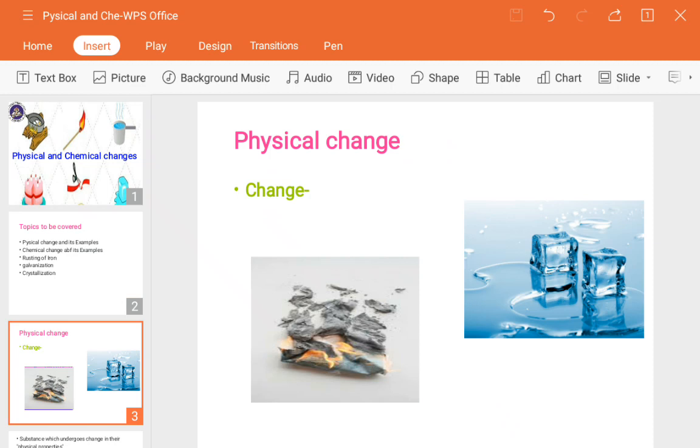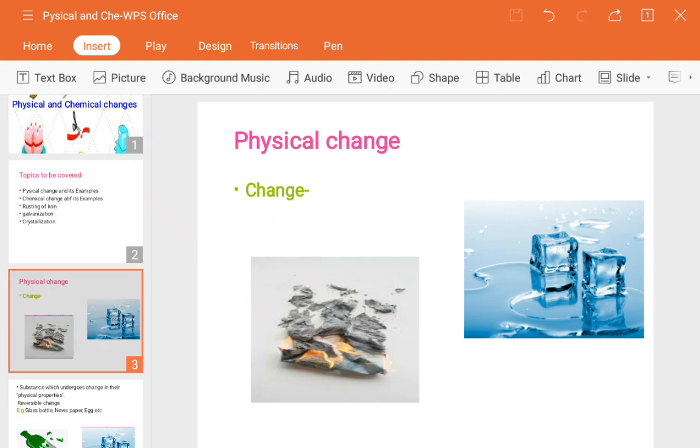Another example is cutting of a ribbon. Initially the ribbon was a longer one for an inauguration or any other decorative purpose. If you cut it into pieces, that is also one change. Initially it was longer, later it changed into two pieces. So these are the changes. Okay, now we have seen some examples of changes. Now we will see how you can differentiate between physical and chemical change.